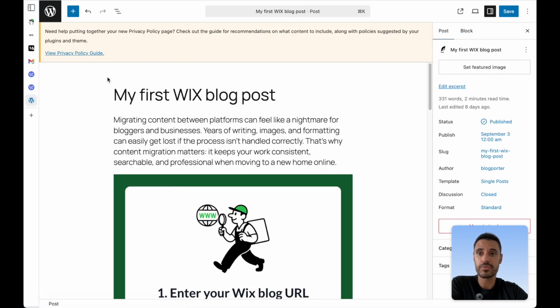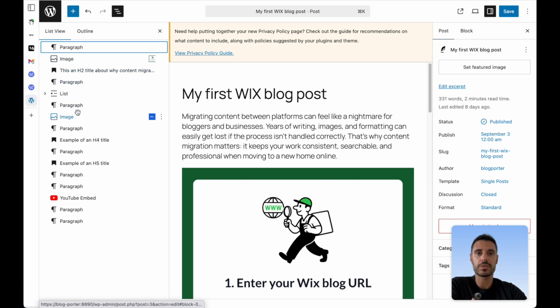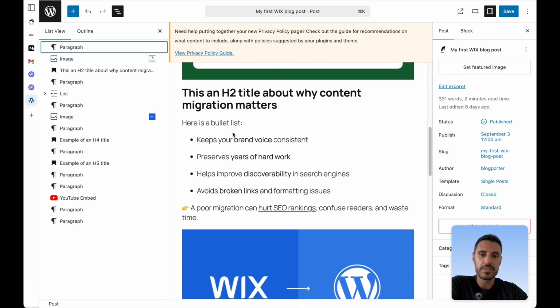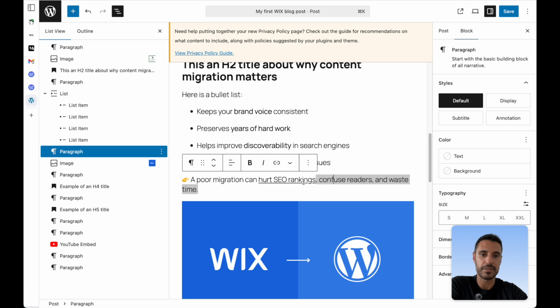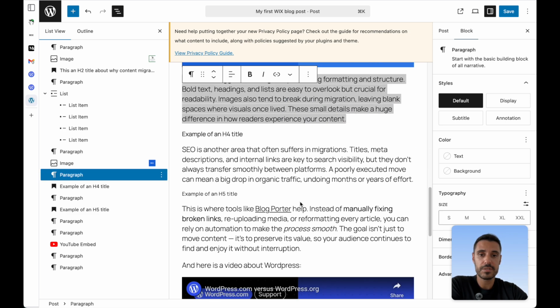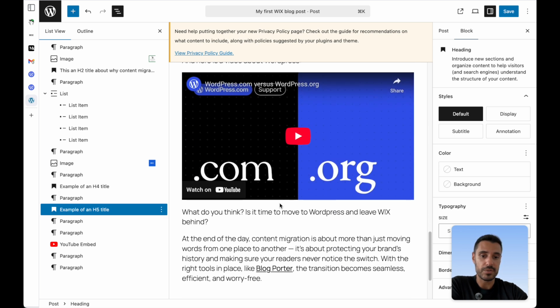So if you go into WordPress, you can see that if I click here on the top, and you can see on the left, all the blocks that we were using in Wix have been converted into the new Gutenberg editor blocks in WordPress. So everything has been recognized correctly, and you can see that the bullet points are here. Everything that was bold is still bold. All the URLs are kept here. The images, the different headline sizes, even the videos are also imported.